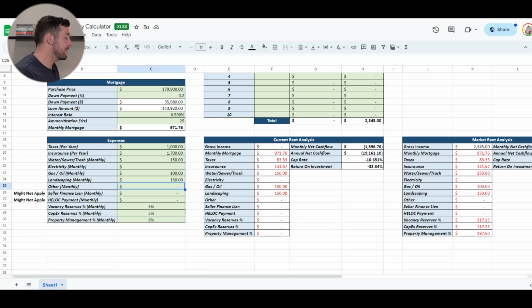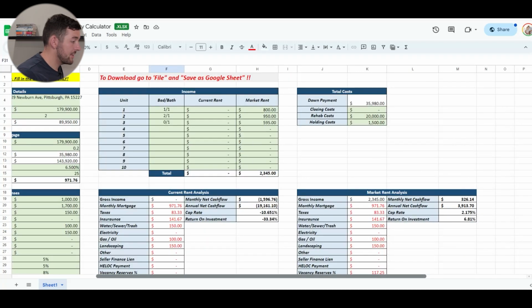So what we did is we put 5% for vacancy, 5% for CapEx, and 8% for property management. Now this will vary, but in my experience, it's about 8%, and they will do some type of turnover fee where when they place a new tenant, they'll take about $500, $250, something like that. So we put around 8% each month for that.